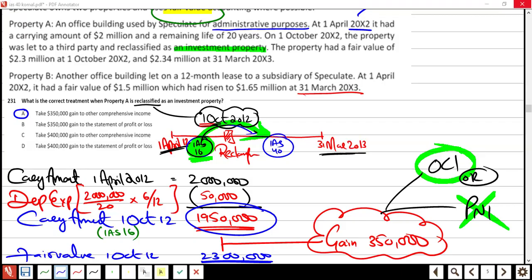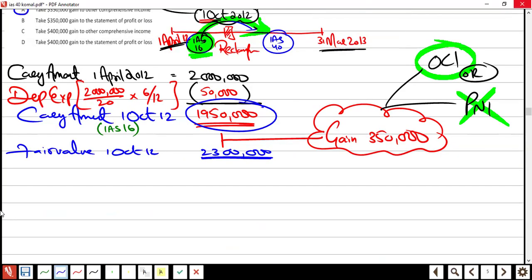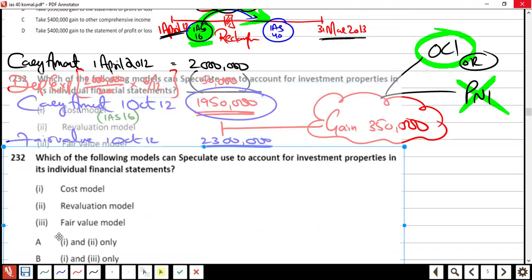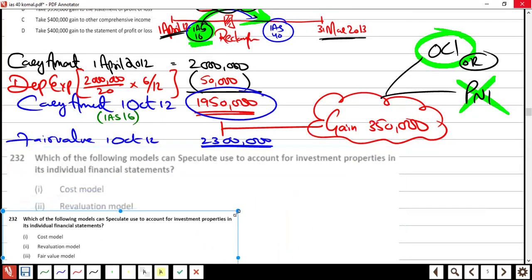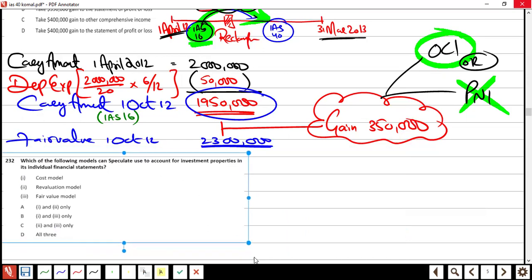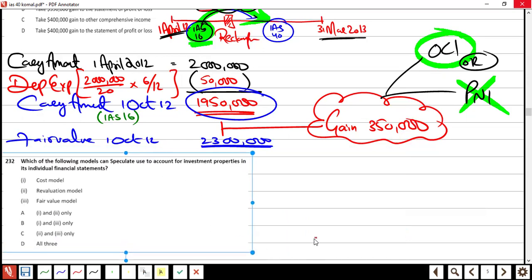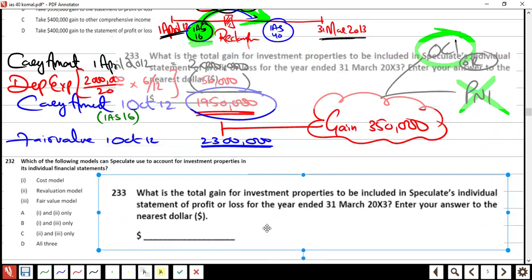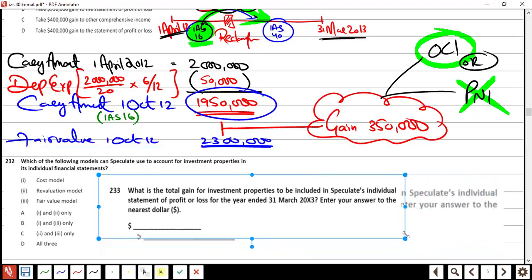Now tell me, the next part is coming up. Give me a second. The next part is like a joke. The examiner is really generous when he wrote this question. Read it, see what he's asking. Which of the following models can Speculate use to account for investment properties in its individual financial statements? How many models did we learn in IAS 40, ma'am? Revaluation model and fair value model.